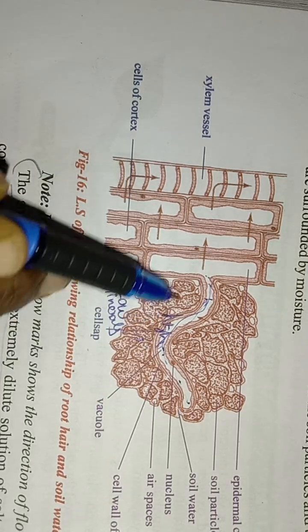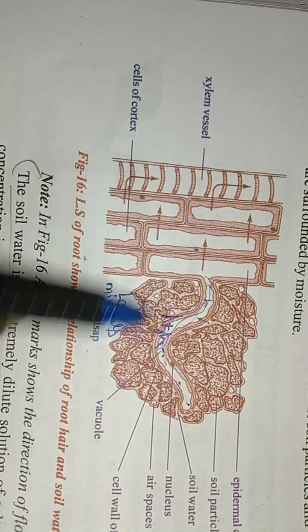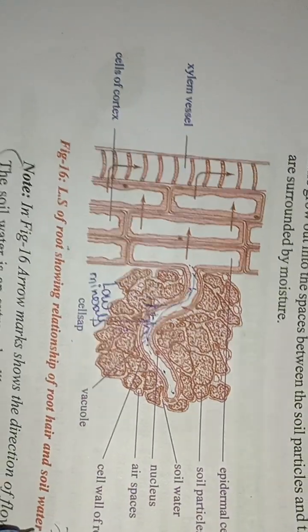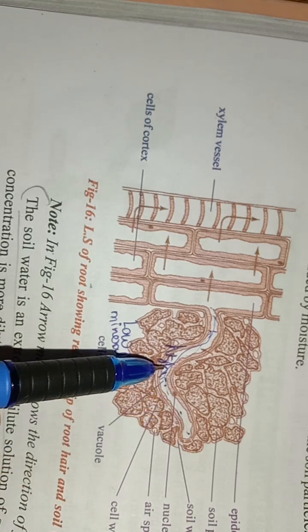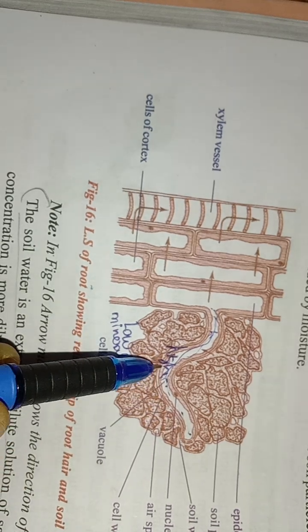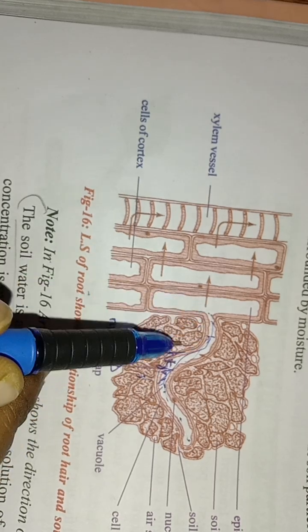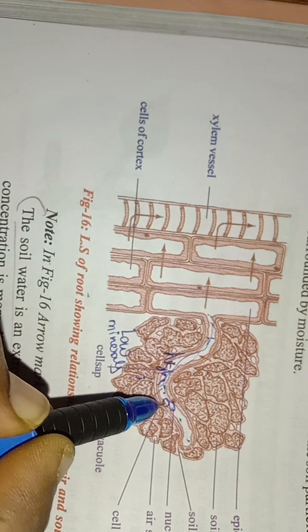Not just one hair, numerous root hairs will be seen on the roots, and all of them work at a time. When all of them take water from the soil by osmosis, water enters here. If you take one more cell, two cells are present.